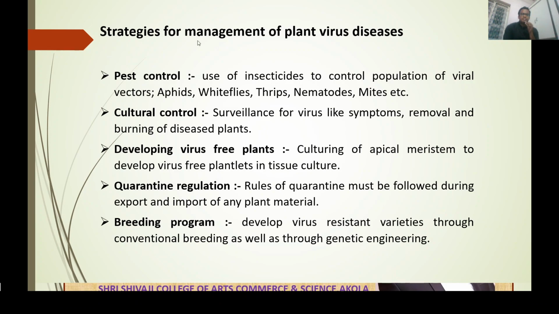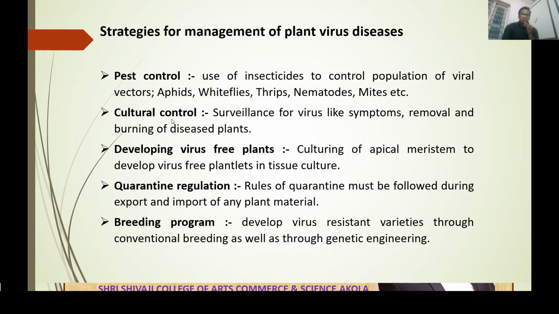Now, strategies for management of plant virus diseases. There are many strategies for the management of plant virus diseases. First one is pest control. As we all know, insects are the vectors of the plant viruses. In pest control, we use insecticides to control the population of viral vectors: aphids, whiteflies, thrips, nematodes and mites. We use insecticide to control all these insects to reduce the chances of infection.